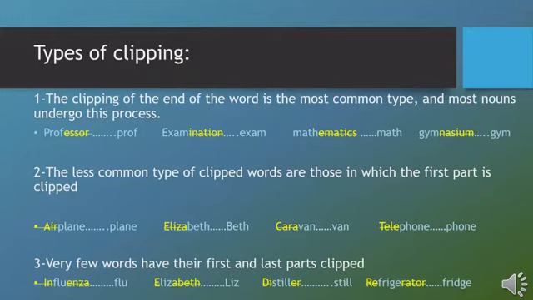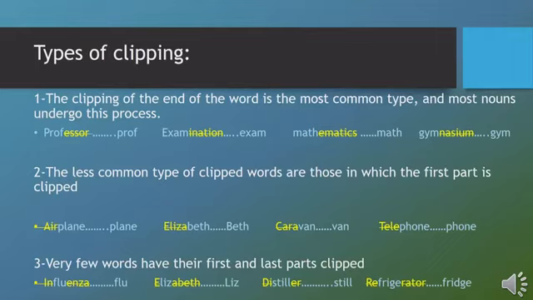The second type is the less common type of clipped words. In this type, we clip the first part of the word, and what remains stands for the whole. Let's take some examples. Airplane.